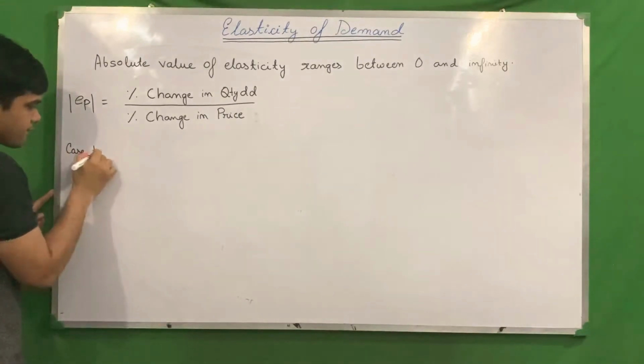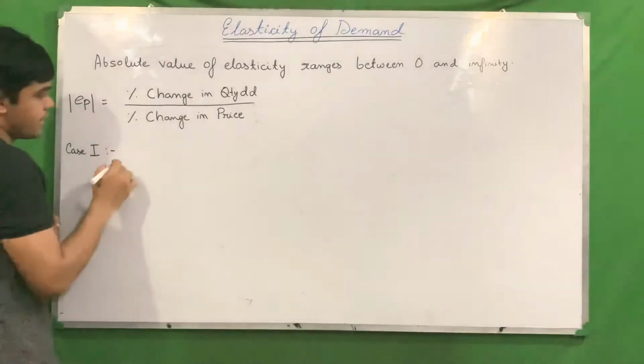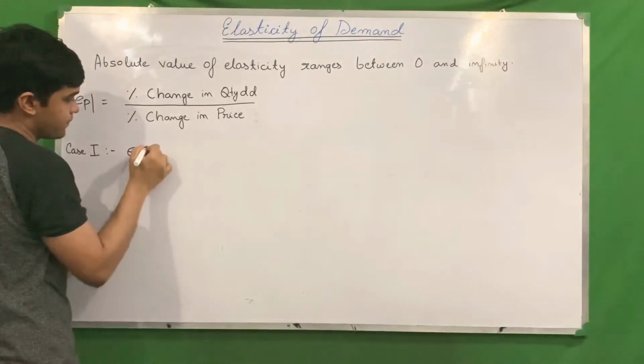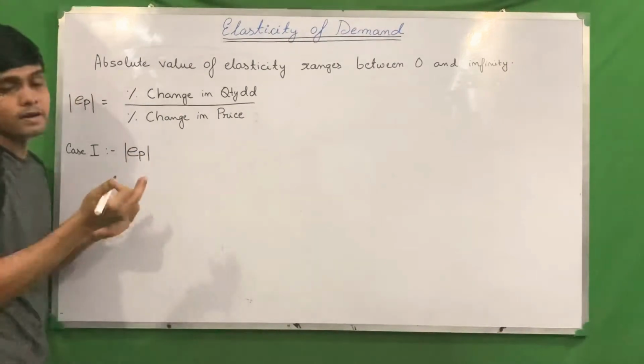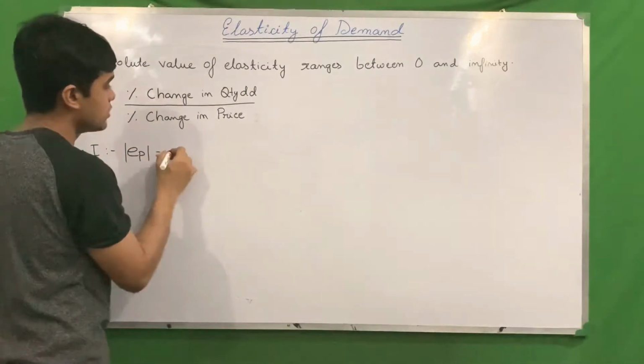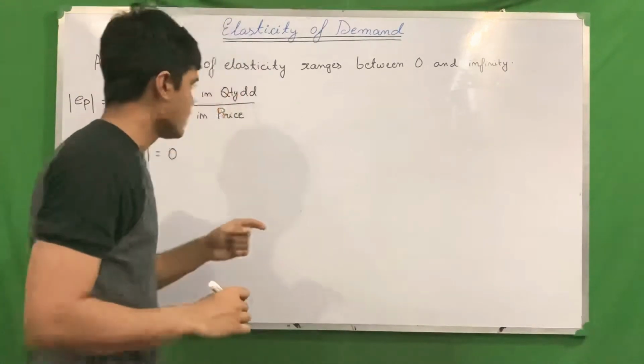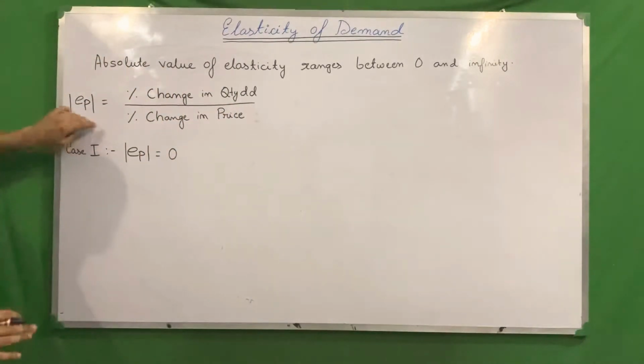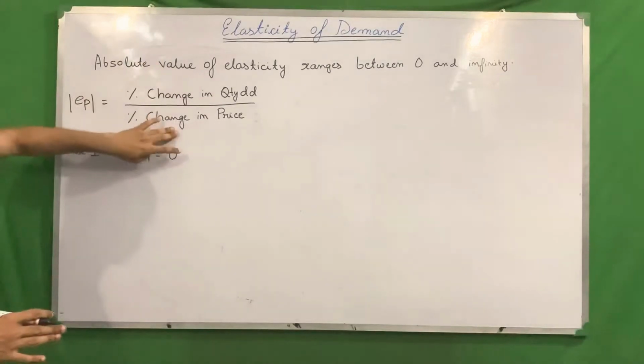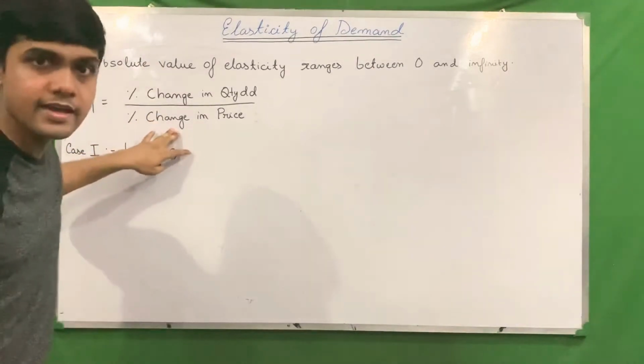Where elasticity value, EP modulus, is equal to 0. So when can it be 0? According to the formula, EP equals percentage change in quantity divided by percentage change in price.